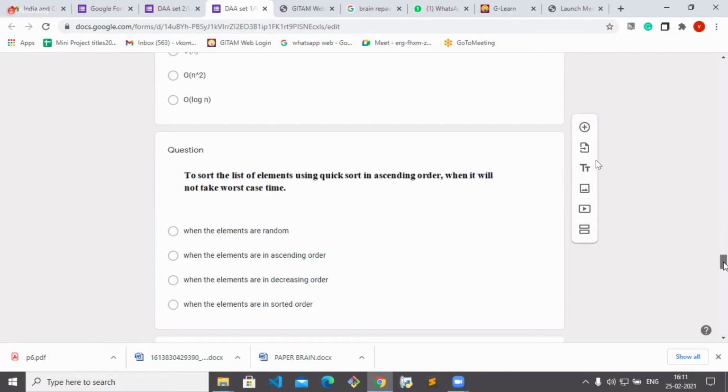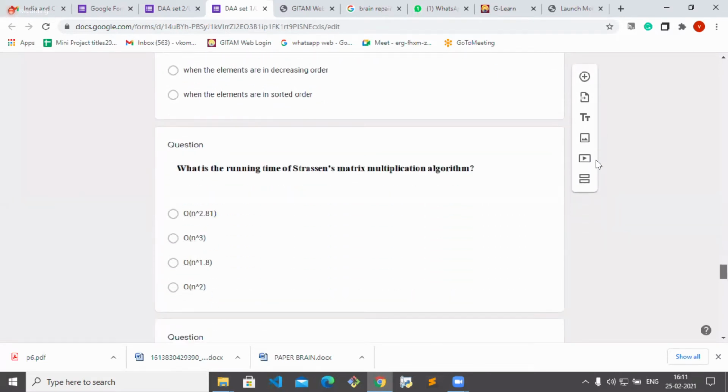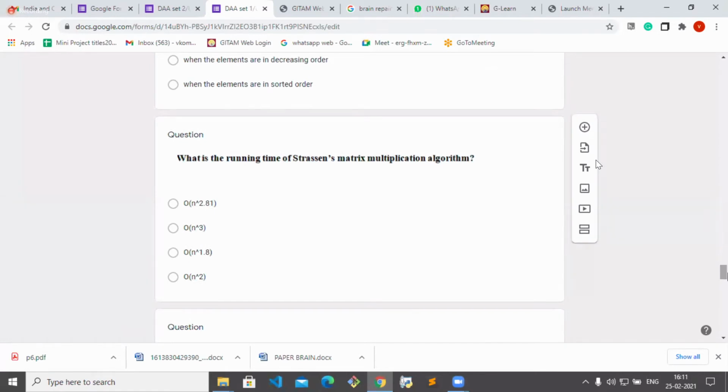This point I have stressed in the class also. What is the running time of Strassen's matrix multiplication algorithm? What is the answer for this?